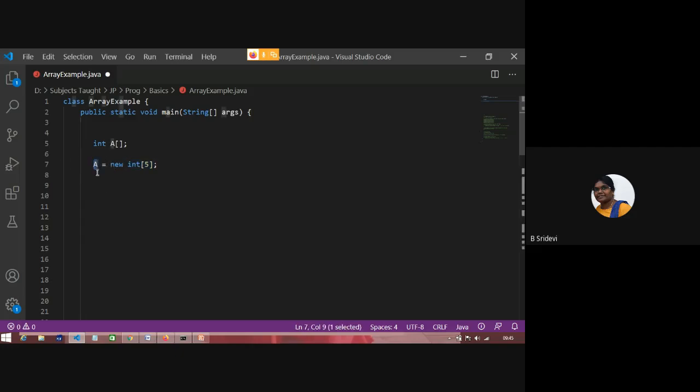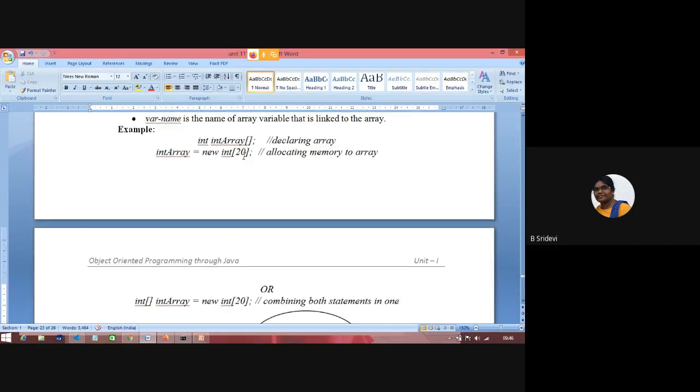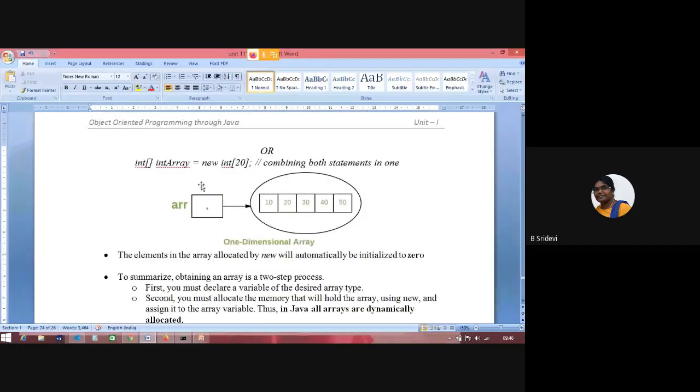So what does A contain? A contains the address of an array, a reference to an array. So here you are declaring a reference, and now this reference is pointing to a physical memory. I'll show it through a picture. See, when I do the first statement, int A of 10, it will create some memory location to store the address of an array.